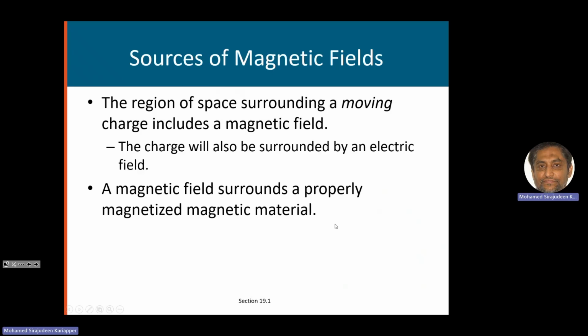So a charge already has an electric field, but a magnetic field will come from a moving electric charge.